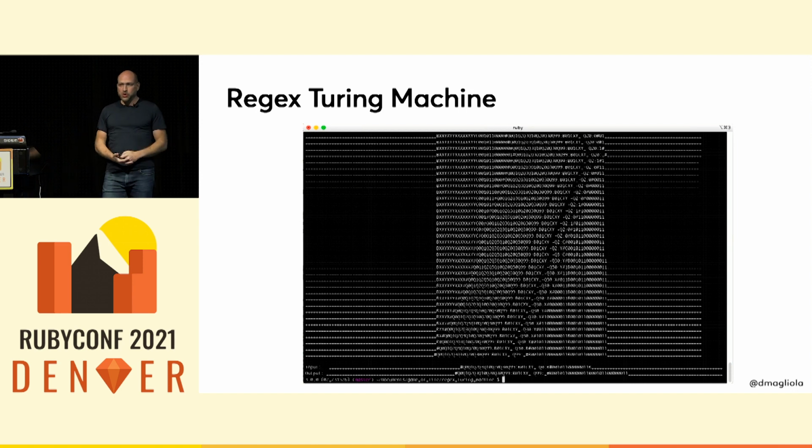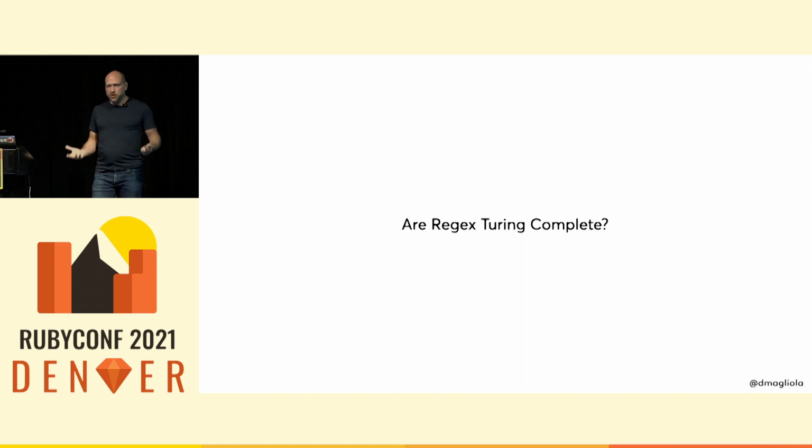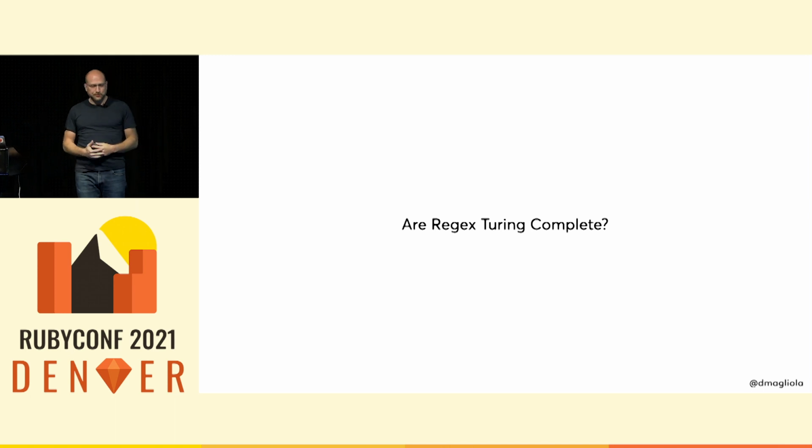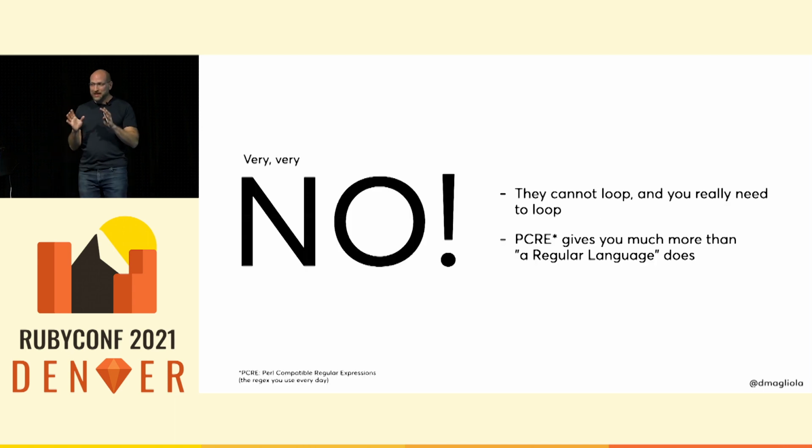Now going back to my original question, does that mean regular expressions are Turing complete? And well, technically, formally, academically, very, very no. And I want to make that clear. I'm not claiming that they are, right? Like, first of all, in all the code that we saw, we had a loop around that regex. And that loop is pulling a lot of weight. Regular expressions can't loop at all, and you really need to loop if you want to do any computation.